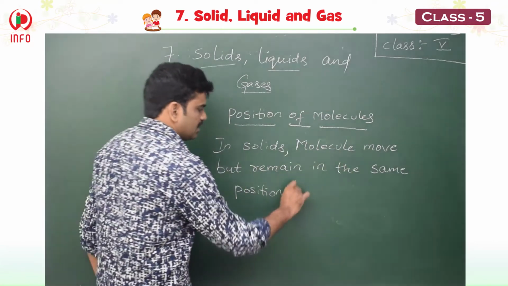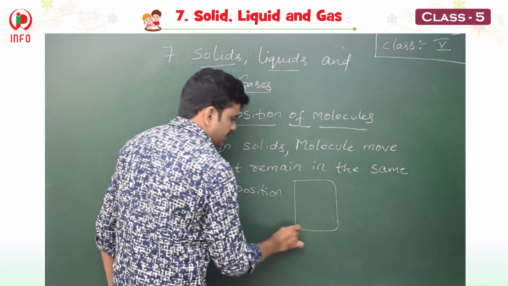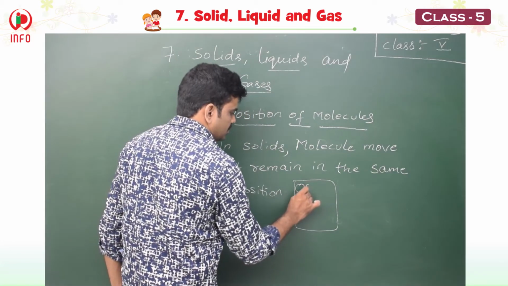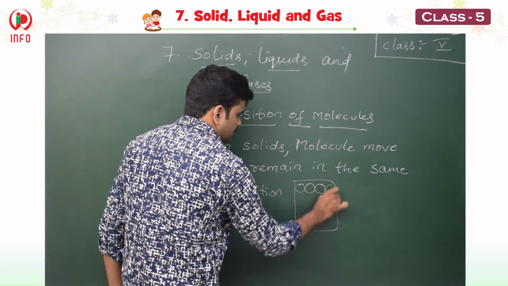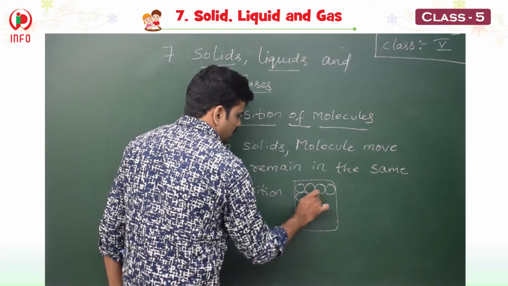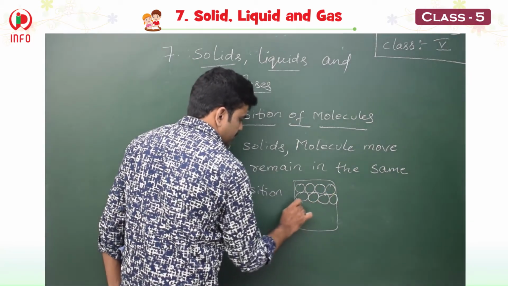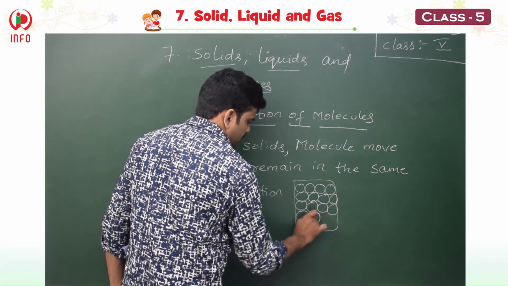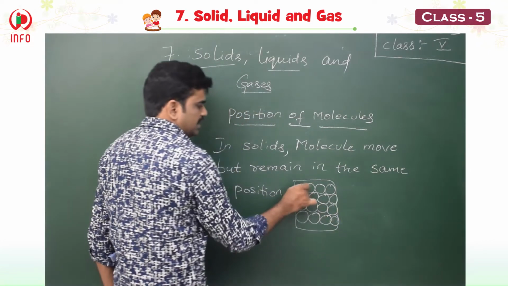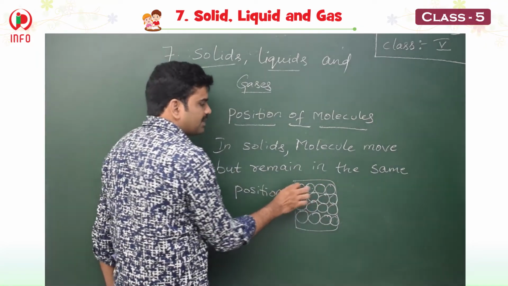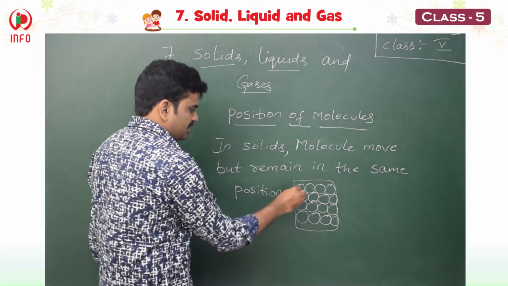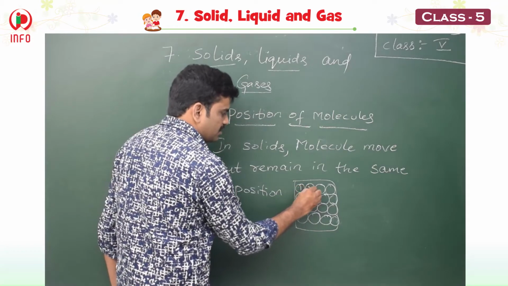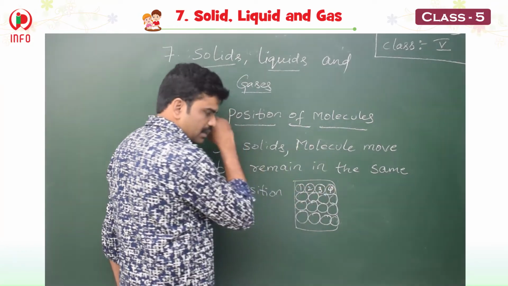That means here, this is a solid and these are the molecules. These will move, but the position will not be changed. So I am writing the numbers 1, 2, 3, 4.